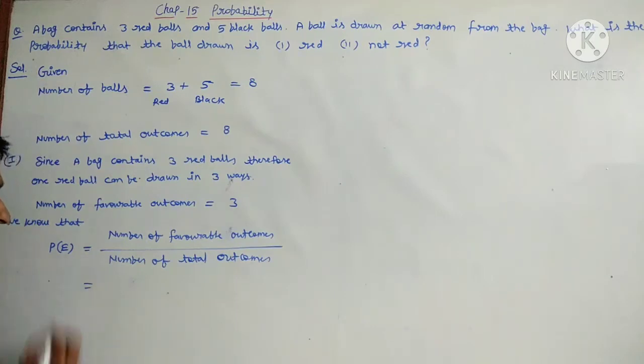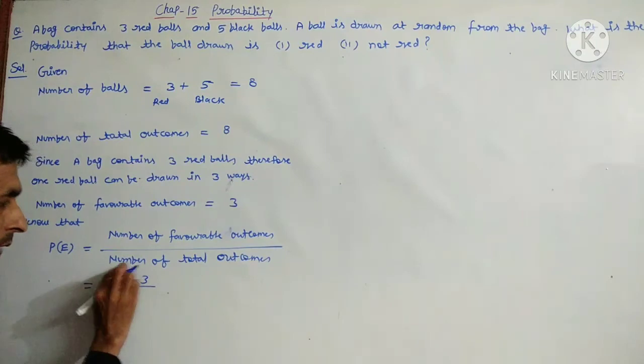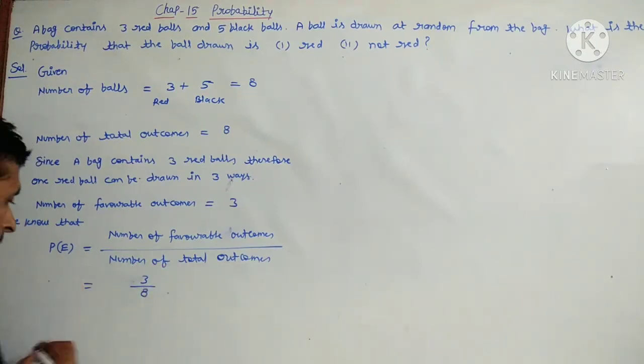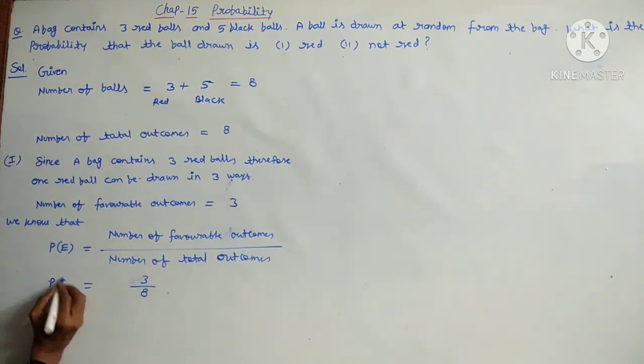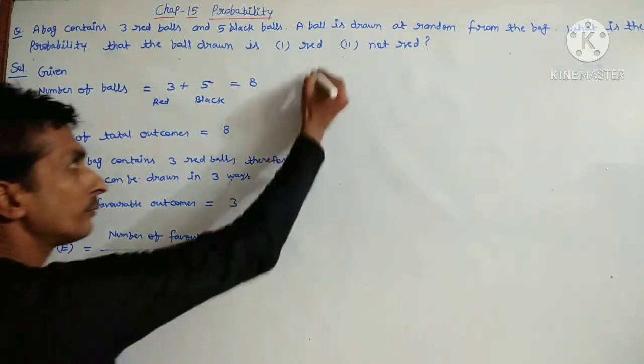Okay friends, here number of favorable outcomes is 3, and number of total outcomes is 8. So P of E is equal to 3 upon 8. So this is your first answer.